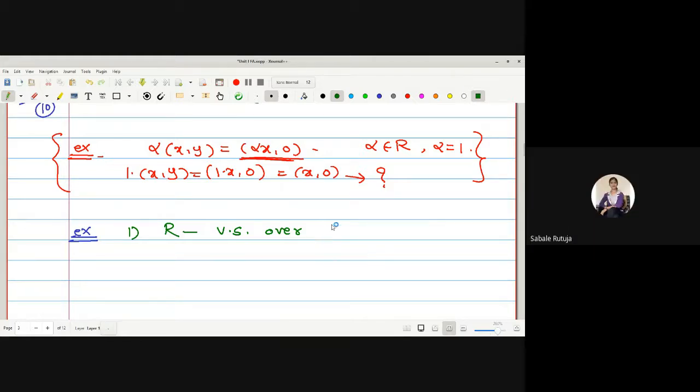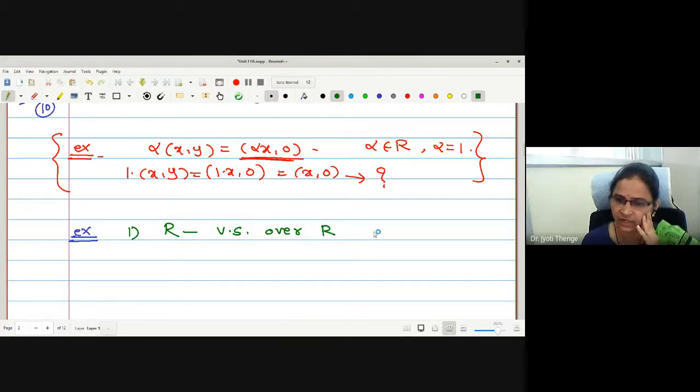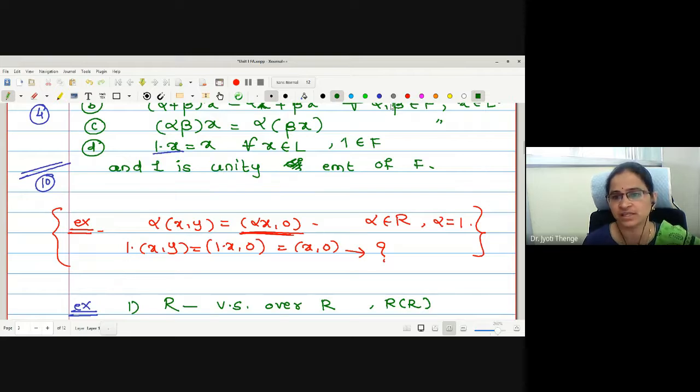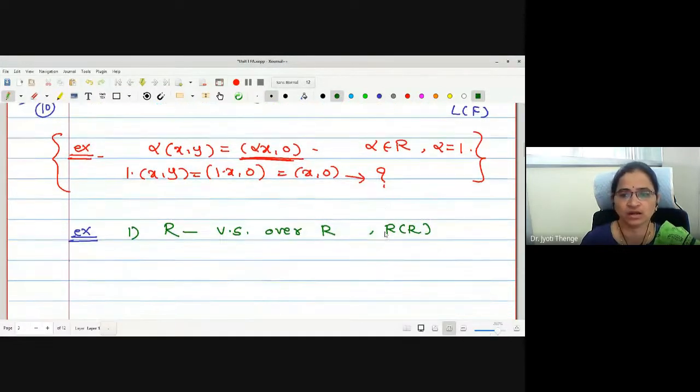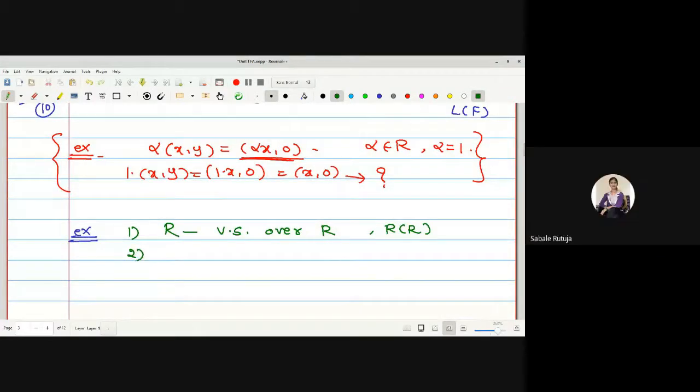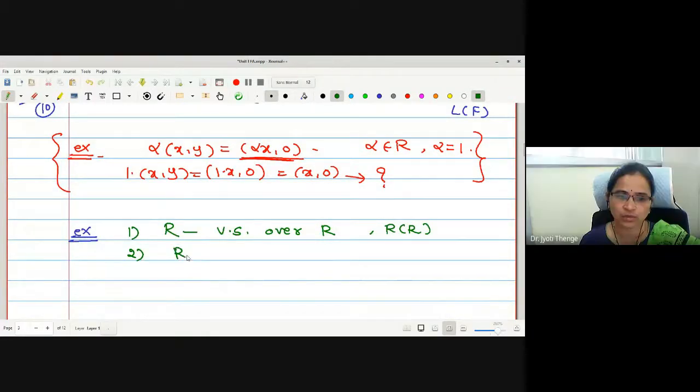Over R. You cannot write it as R over R. Actually, in the definition itself, this can be written as L over F. Right? But here I can write R over R. Another example? R over Q. Another example? C over R.